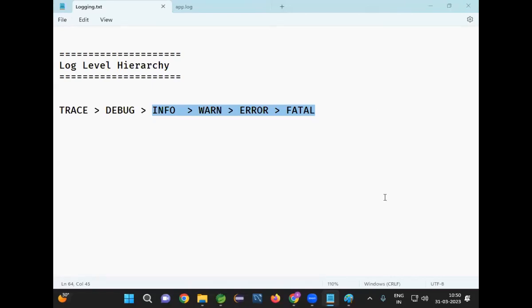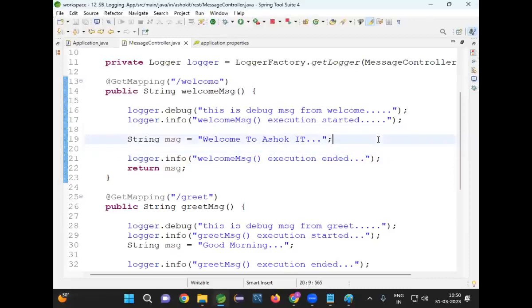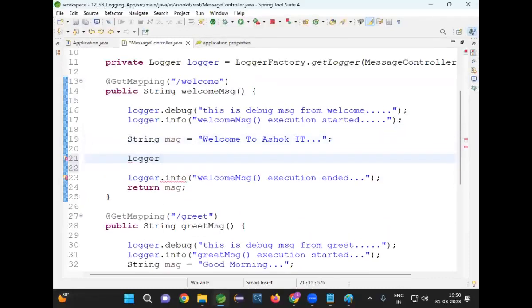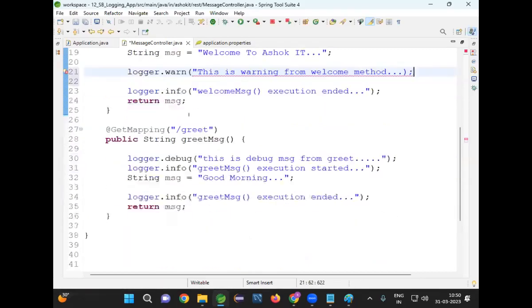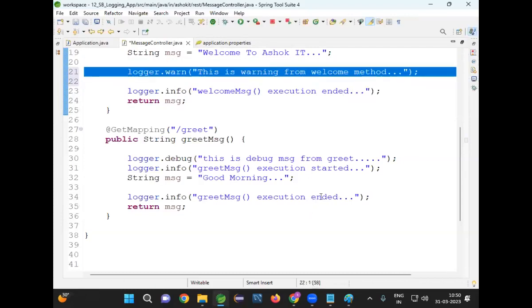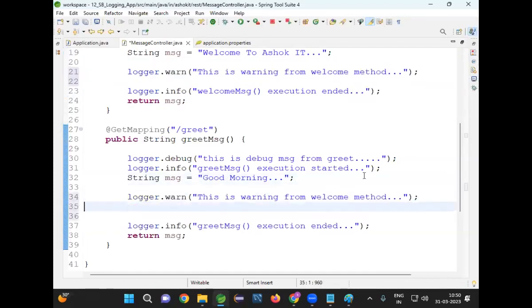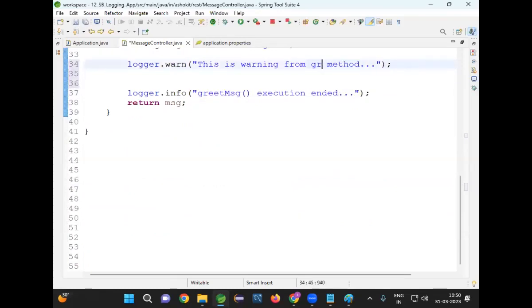Now let me go here. Let me add one more log message, logger dot warn. This is warning from welcome method. Now here, let me take this and keep it in the greet also. This is warning from greet method.